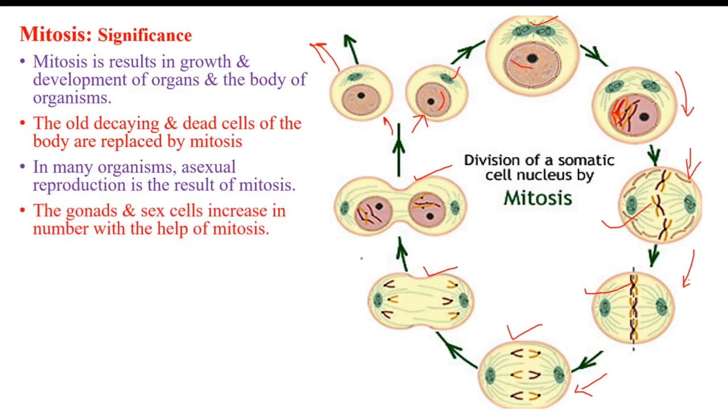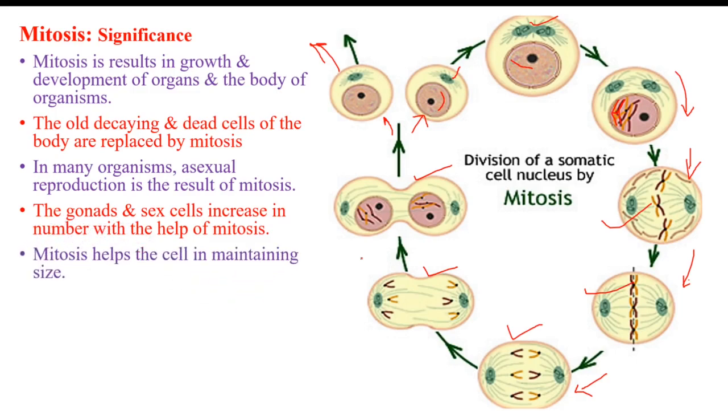The gonads and sex cells increase in number with the help of mitosis. Even after meiosis, suppose sperms are formed, suppose eggs are formed, and they need to be increased in number, mitosis takes place. So whenever the number of gonads, ovaries, testes, sperms or any reproductive structure needs to be increased, it is increased with the help of mitosis.